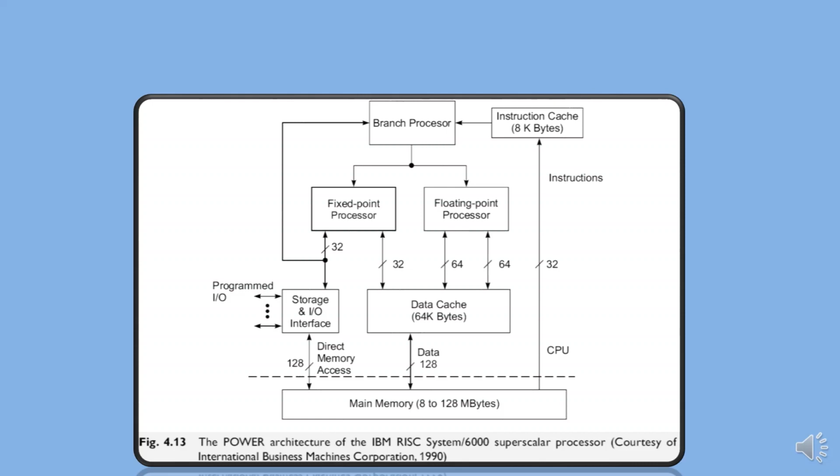These wide buses provided the high instruction and data bandwidths required for superscalar implementation.